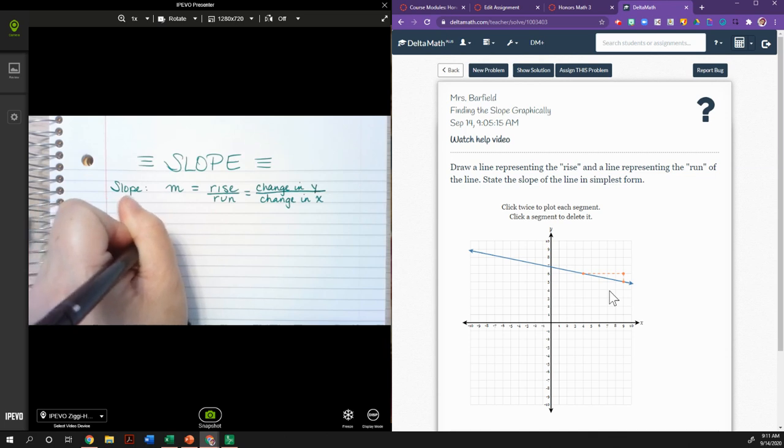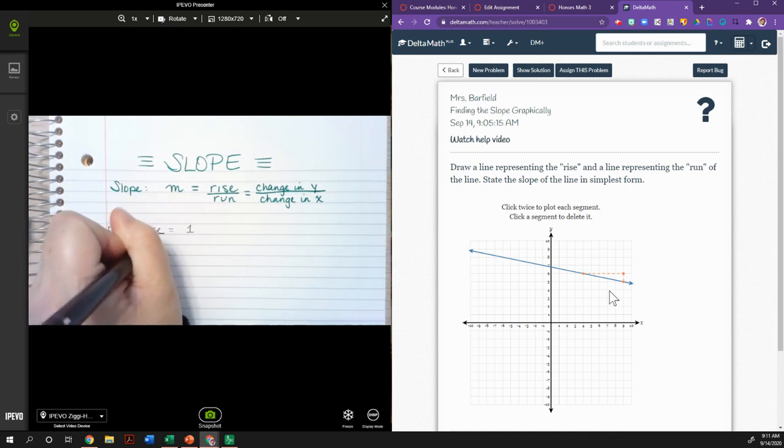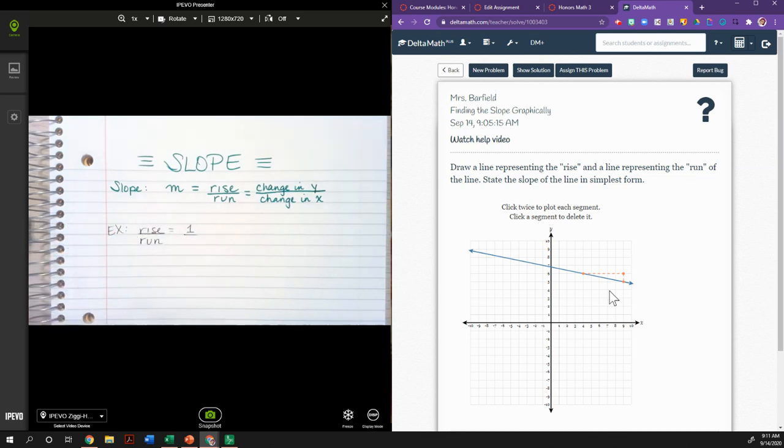So what does that mean as I write this down? We had rise, which we said was 1, over run. Now I need to count the number of boxes for this segment going left to right. I have 1, 2, 3, 4, 5. So this is 5.